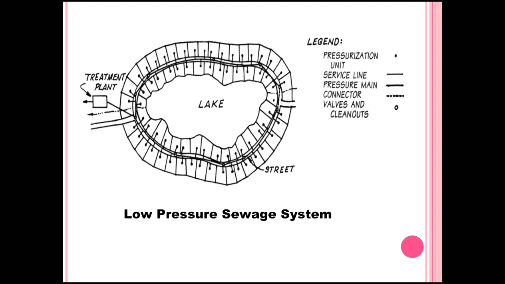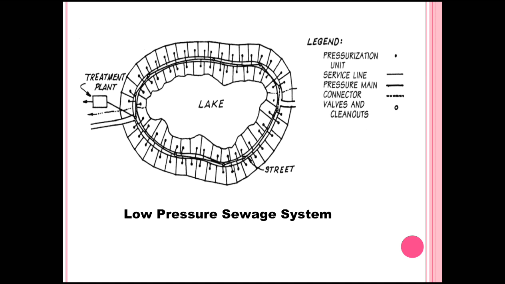This is the diagram of a low pressure sewage system, in which we can see there is a lake where the gravitational system is not used, so the low pressure system is used. There is a treatment plant, and the small dots on the tip of a straight line are the pressurization unit.